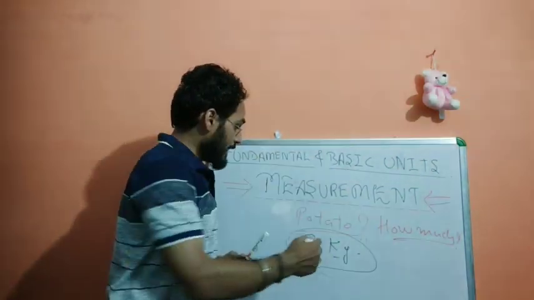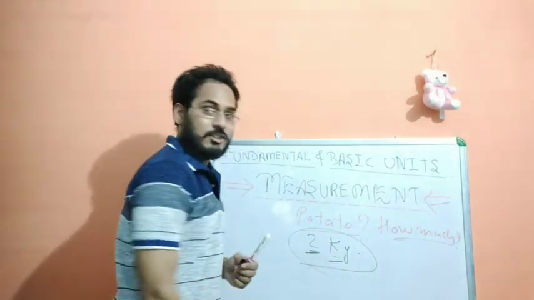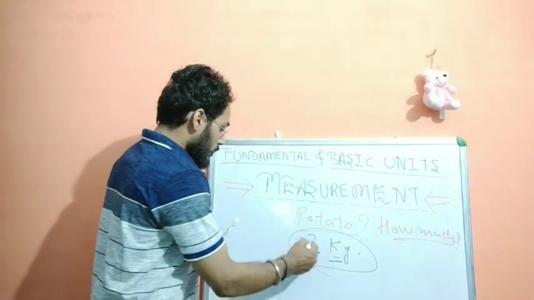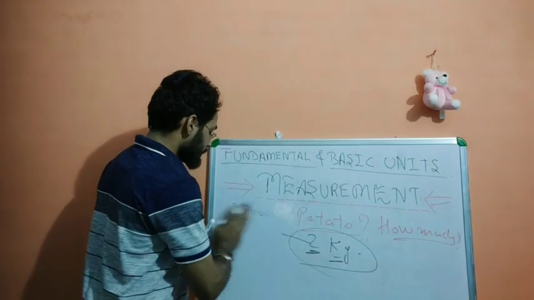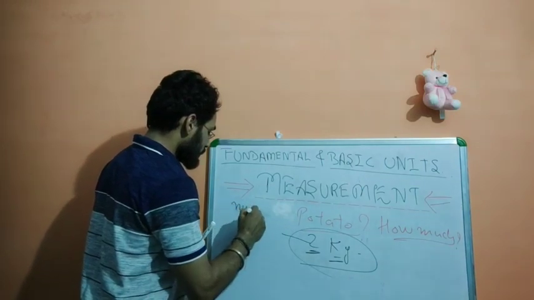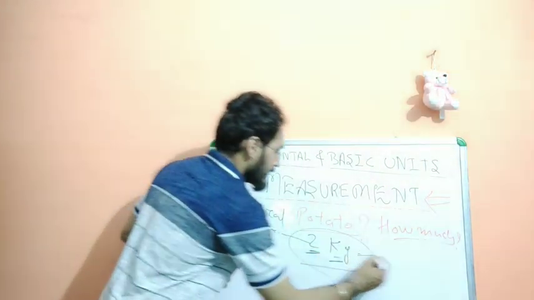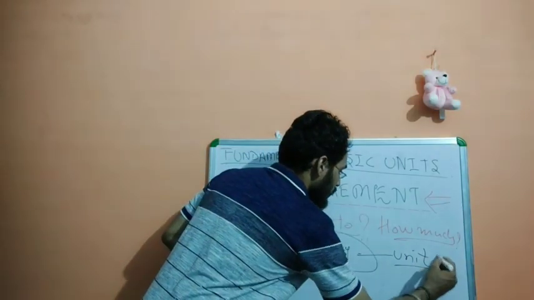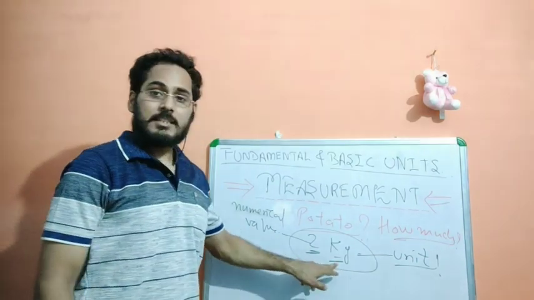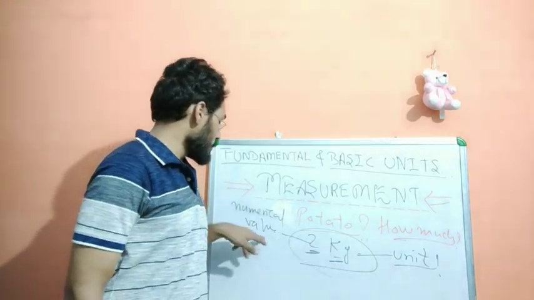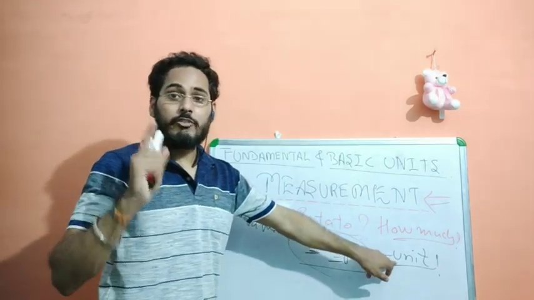So this measurement actually contains two kinds of things: this 2 and this kg. Got that? The 2 is called the numerical value, and the kg is the unit. Clear? So here two things are involved together. In 2 kg, 2 is the numerical value and kg is the unit. And both are very important.